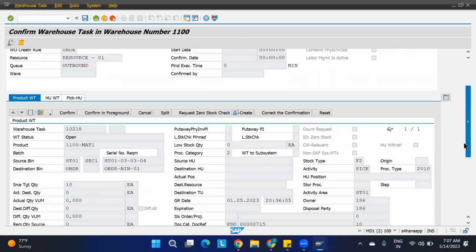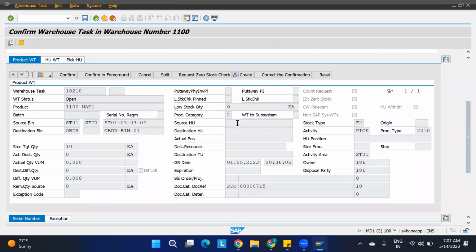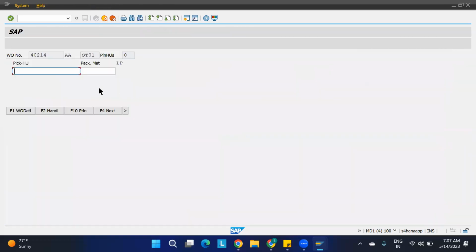On checking also, you should be very careful. See here, there is no HU concept only. So there is no HU. Just click enter. Next. So it is asking whether I need to pack some material or what. I'll say next only. So it is how to create some handling here, because picking I have to do, right?